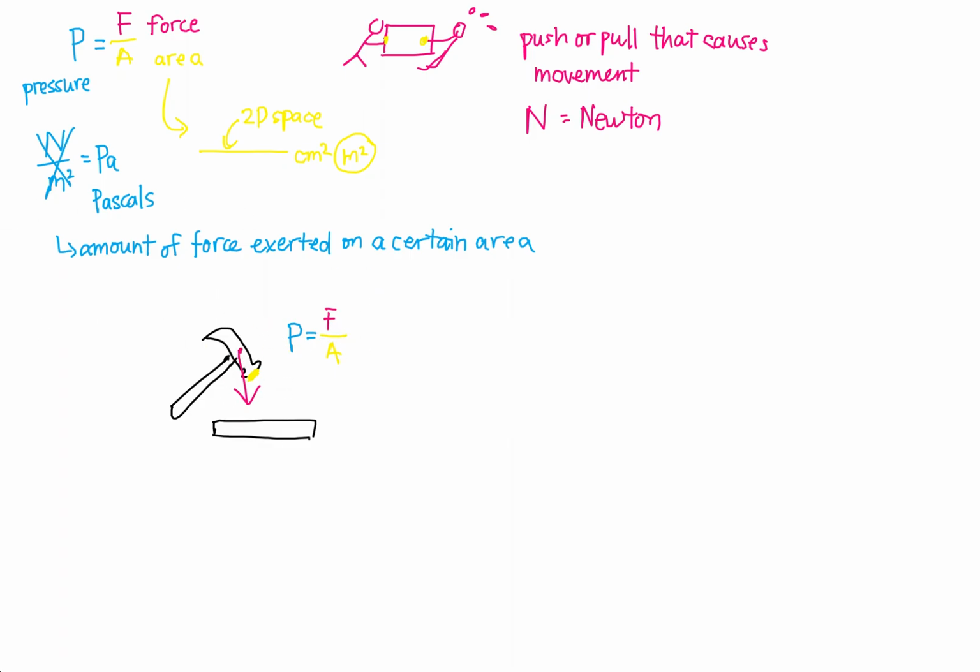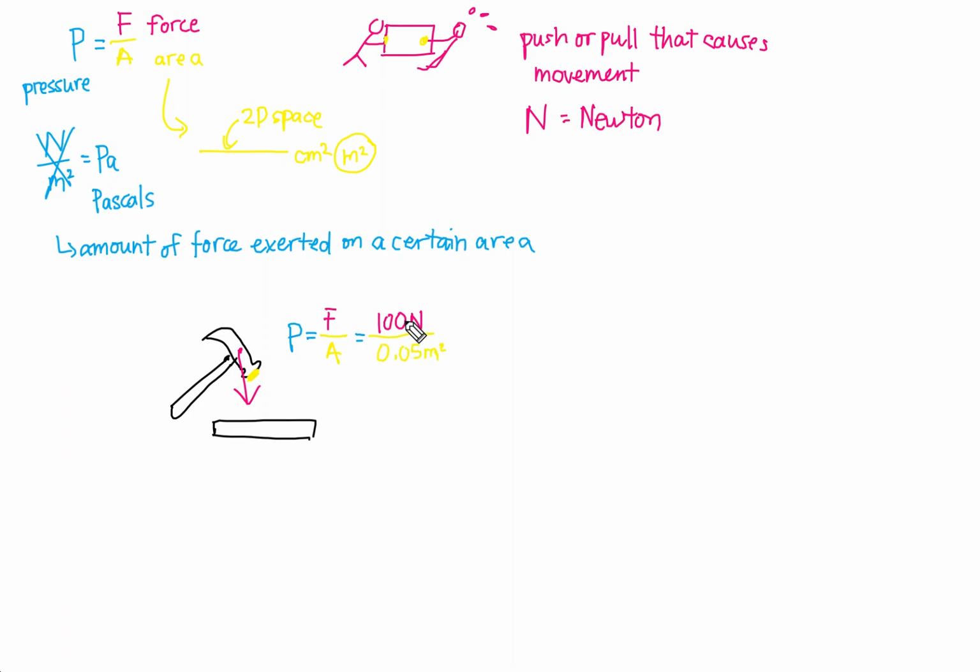Let's just say the force is 100 newtons, a nice easy number. And we're going to divide it by, this is quite small, so maybe I'll say 0.05 meters squared. That's probably already too big, but anyway, you get the idea.